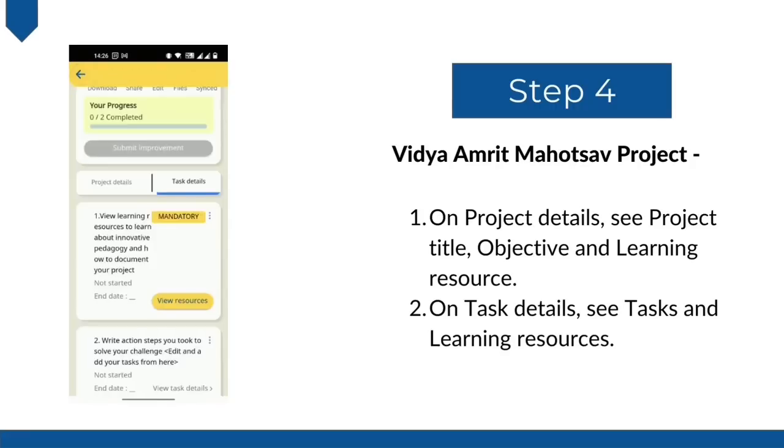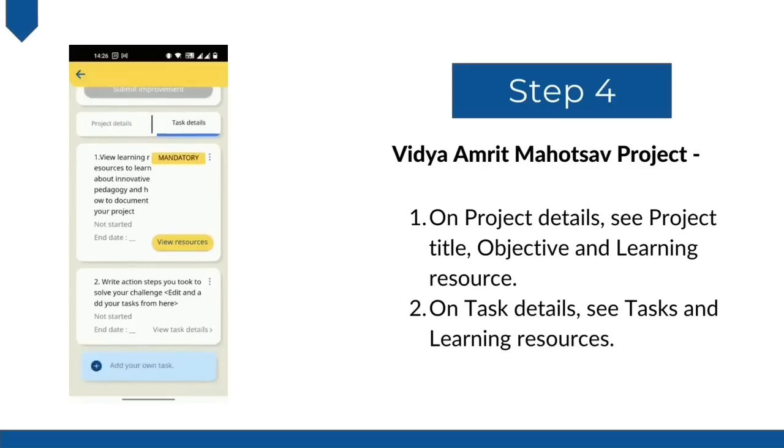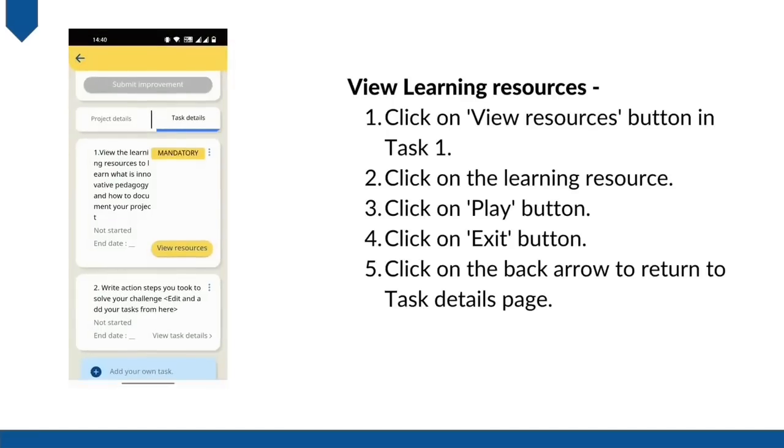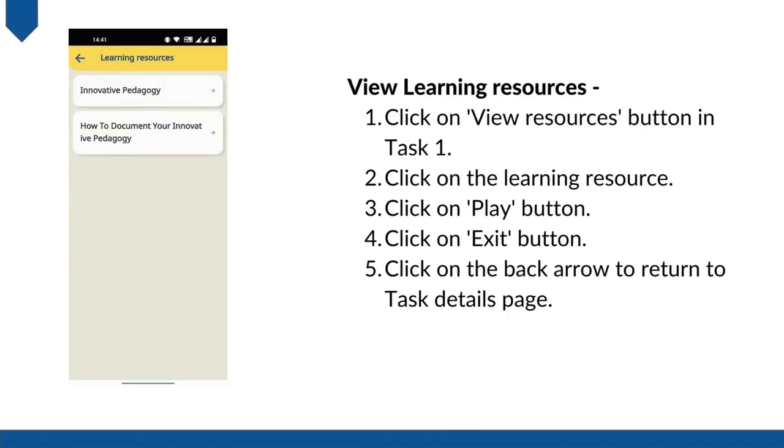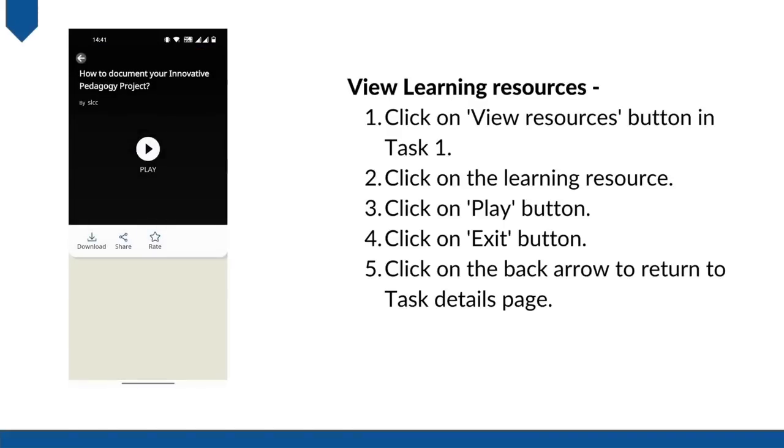Task 1 is about learning resources, whereas task 2 is where you will add your action steps for the project. Before you start documenting your project, you can go and read all the learning resources to understand the theme of Vidya Amrit Mahotsav. Click on the view resource button on task 1. This will show you two learning resources: one is a video on innovative pedagogy, and the second is a guide on how to document your innovative pedagogy project. Click on the learning resource you want to read or watch.